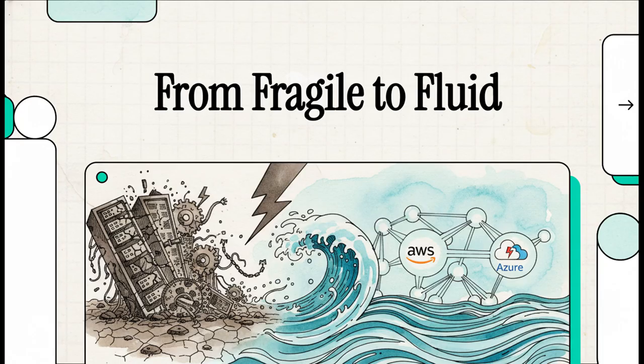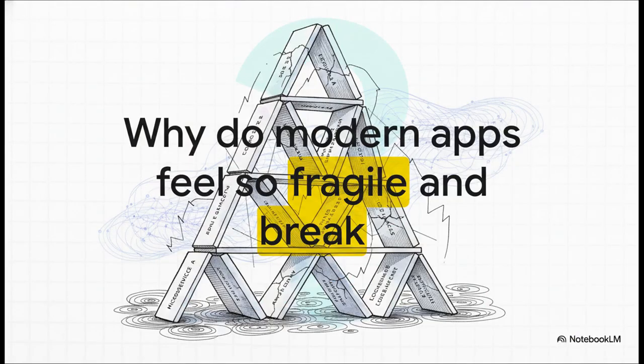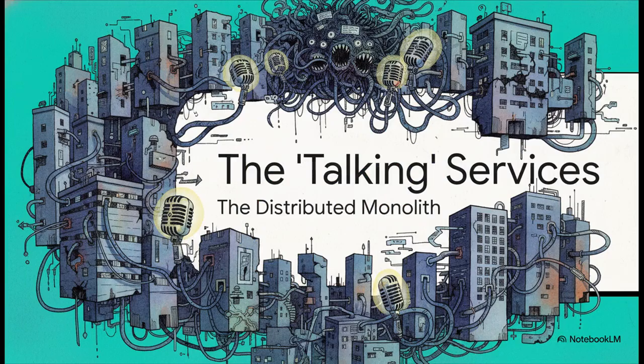fluid and resilient. So let's kick things off with the one question that probably keeps a lot of us up at night. We all jumped on the microservices bandwagon, right? We were promised agility, scalability, all the good stuff. So why is it that so many of our distributed systems feel, well, like they're ready to fall over at any moment? To figure that out, we have to look at the real culprit, what our source material calls talking